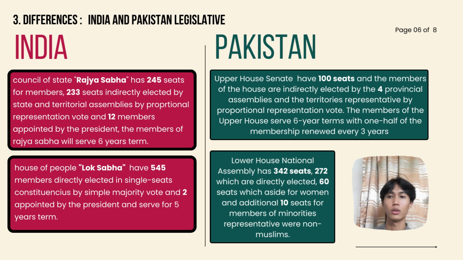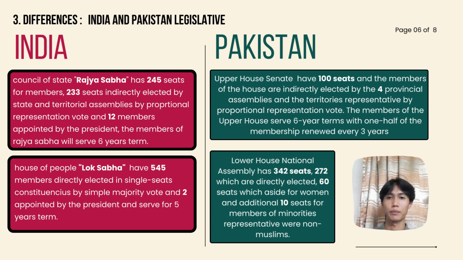The Council of State, which is known as Rajya Sabha, has 245 seats for members: 233 seats indirectly elected by state and territorial assemblies by proportional representation vote, and 12 members appointed by the President. The members of Rajya Sabha serve a 6-year term, while the House of the People, Lok Sabha, has 545 members directly elected in single-seat constituencies by simple majority vote and 2 appointed by the President.